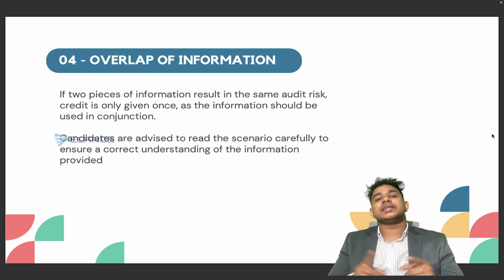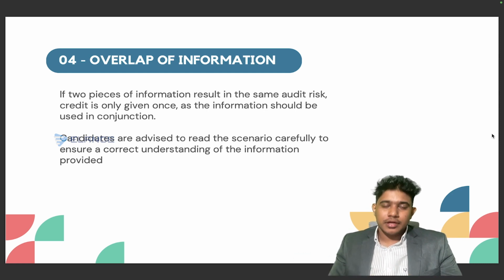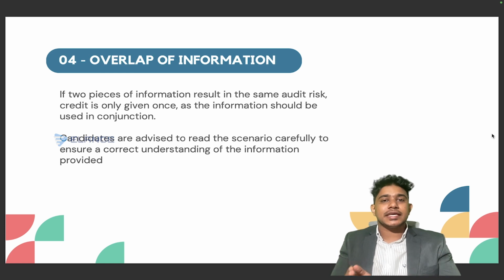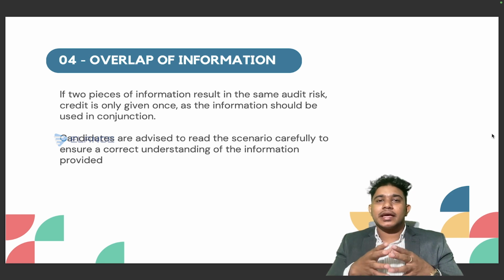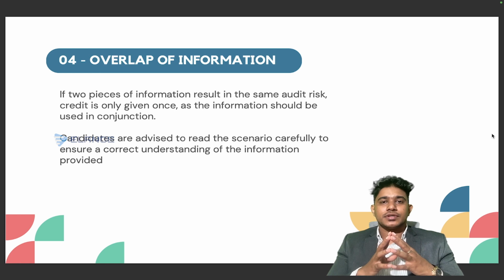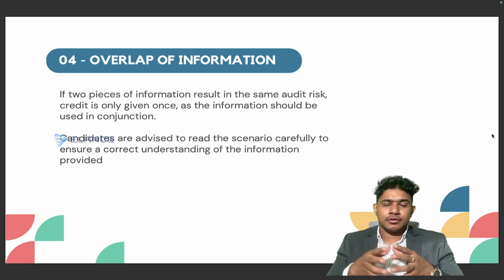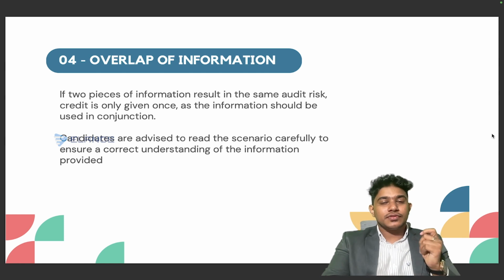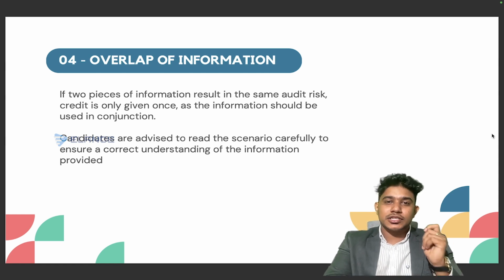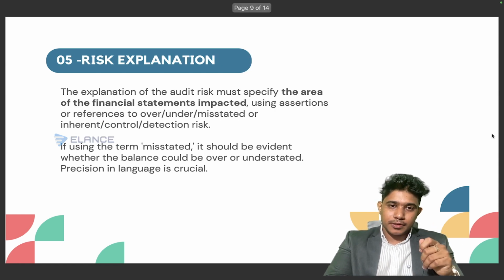But both scenarios are leading to the same risk. In those cases, this can be considered as overlap of information. So you should summarize it into a single point and you should write it only once. If you give the same risk twice, then you won't be getting any marks. So you will be getting only 1 mark for the first risk. You will not be getting any mark for the second risk given. So make sure that you avoid overlap of information. If the risk has the same explanation and impact, it should be combined together.